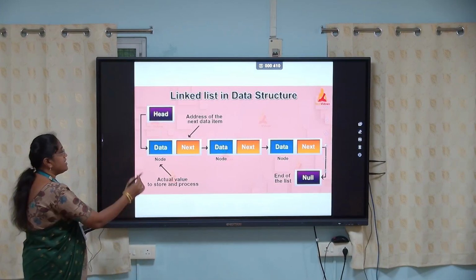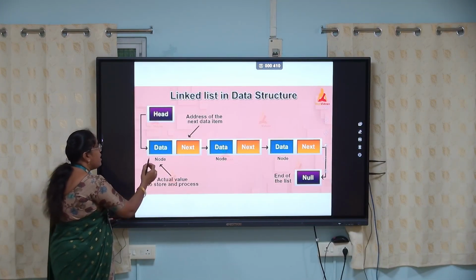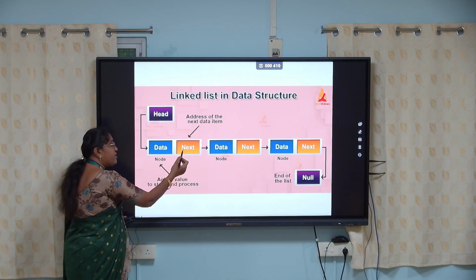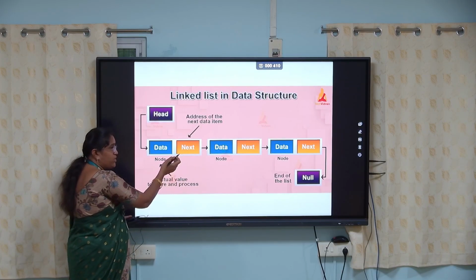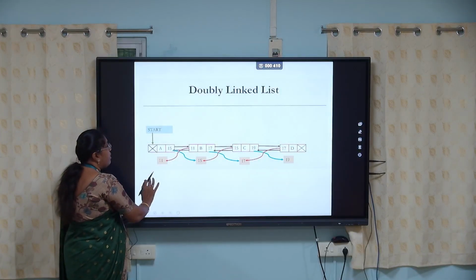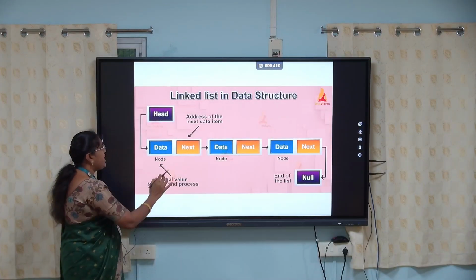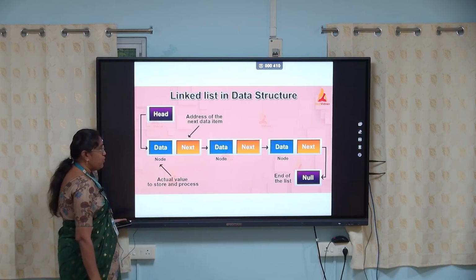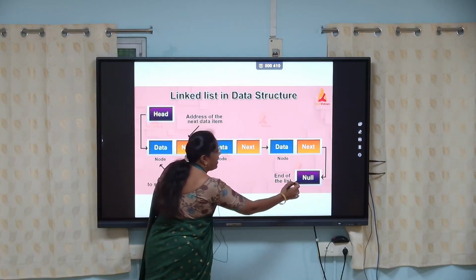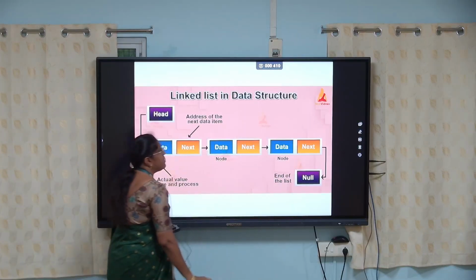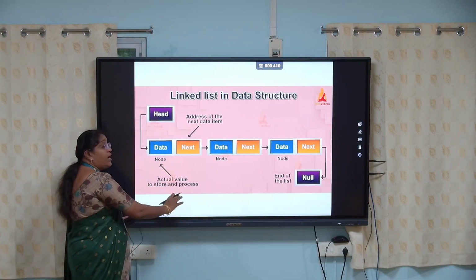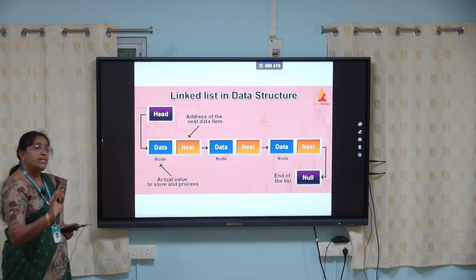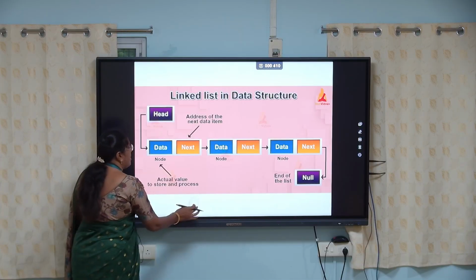Okay, linked list in data structure. A node contains two parts. One is the data and the other is the link. The link stores the next node address. The first node contains the address of the second node. The last node contains a null value. That is a linked data structure. The linked data structure is of three types: singly linked list, doubly linked list and circularly linked list.